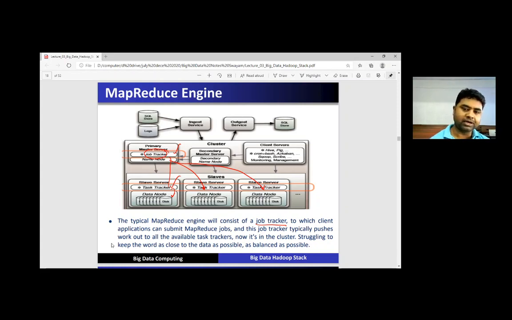After performing their task at the cluster side, data will be sent to outbound services and stored in the SQL store. So the typical MapReduce engine will consist of a job tracker, to which client applications can submit MapReduce jobs, and this job tracker typically pushes work out to all the available task trackers. Now it is in the cluster, struggling to keep the work as close to the data as possible, as balanced as possible.